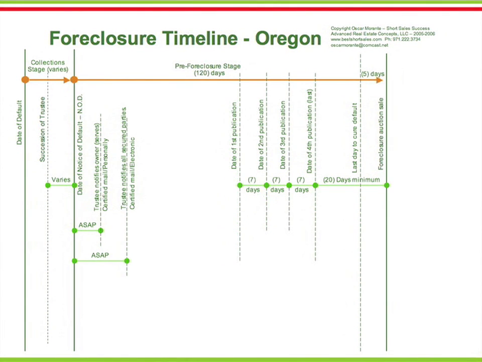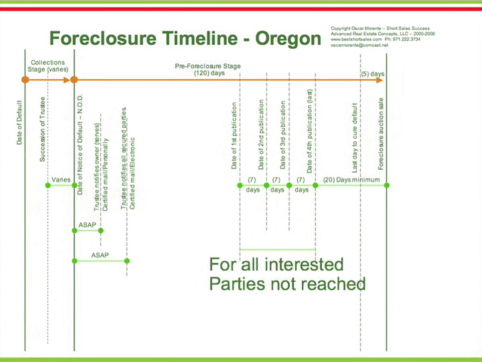The purpose of the publication stage is to notify all parties with an interest in the property and the public at large. Notices of trustee sale can be published in any newspaper of major circulation in the county where the property is located. Typically, legal and business newspapers are preferred.